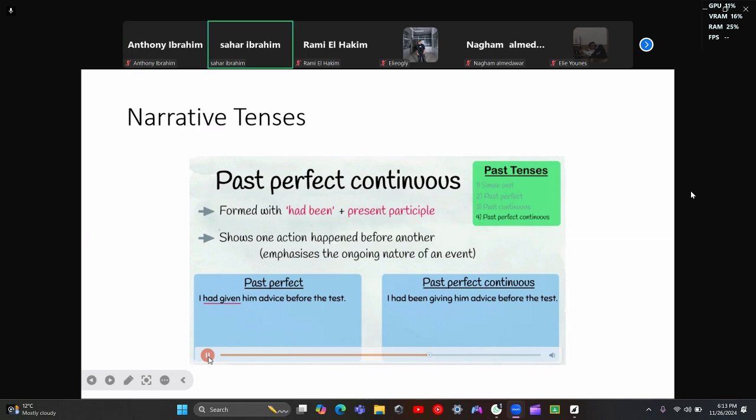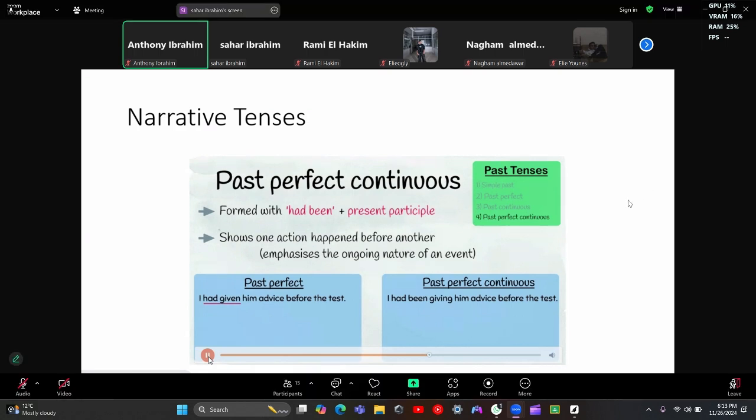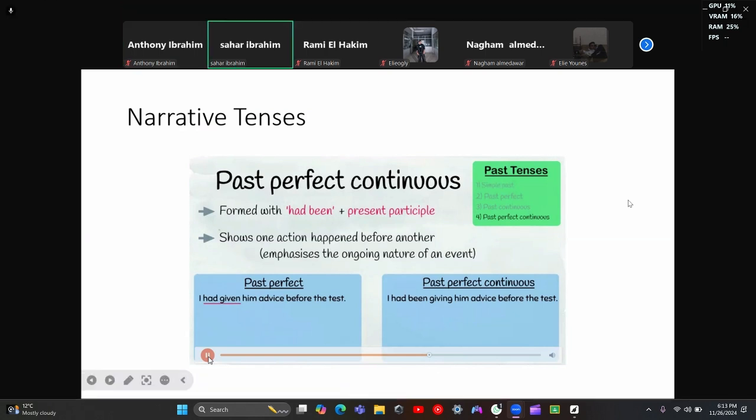However, I had been giving him advice before the test. This means I was giving him some recommendations, some advice, some hints, some clues. So it was recurrent, over and over. It was repeated. More importantly is to understand the difference between action verbs and state verbs, as I told you concerning the present perfect simple and the present perfect continuous. When the verb is a state verb, we never use it with the ing. We use the past perfect simple with state verbs, and we use the past perfect continuous with action verbs.